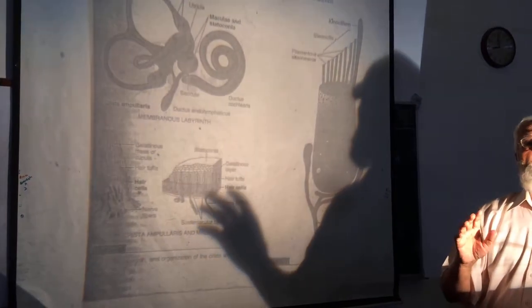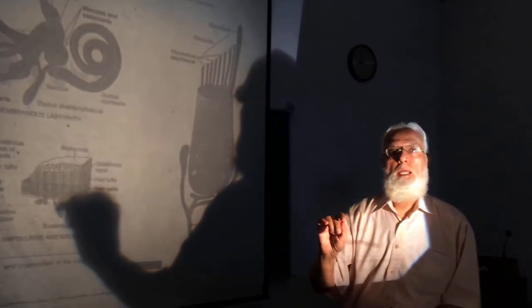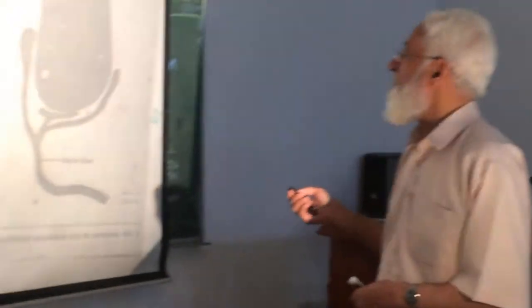Keep in mind that when there is bending of stereocilia towards the kinocilium, there is depolarization or excitation of the hair cells.